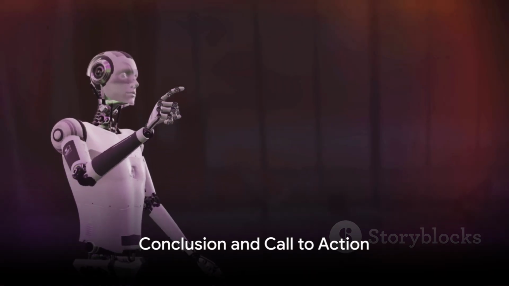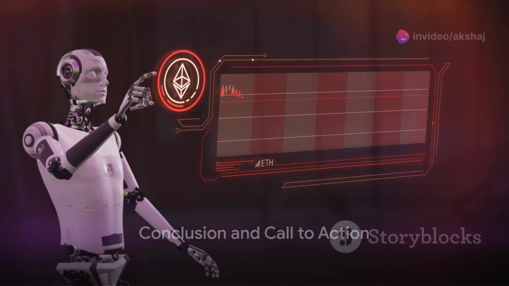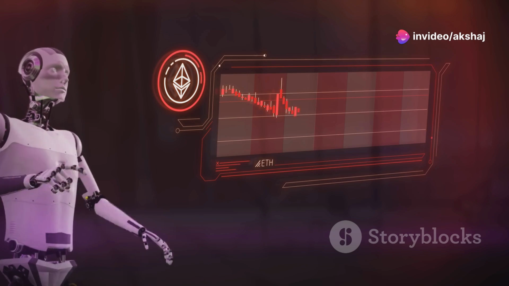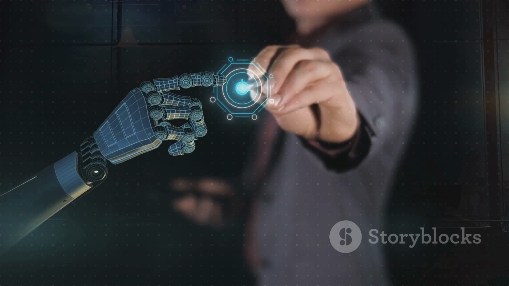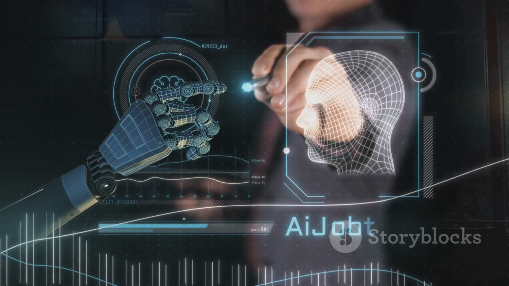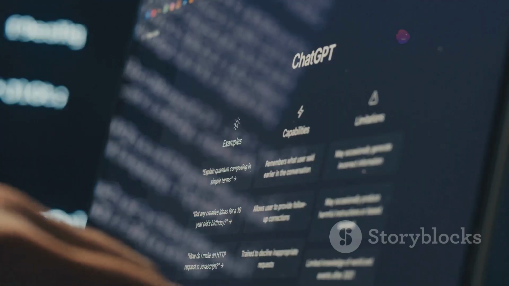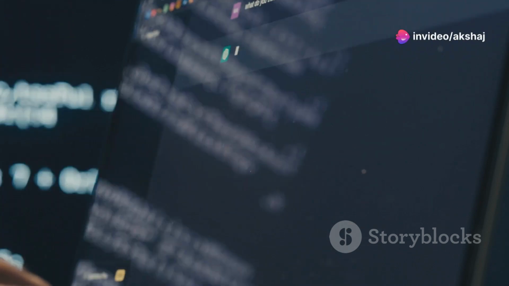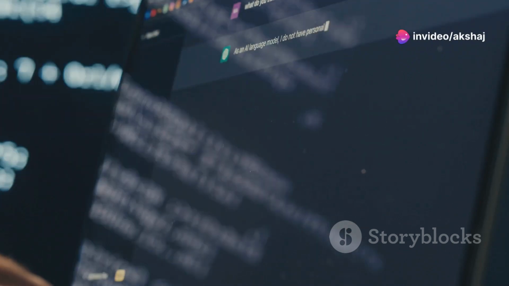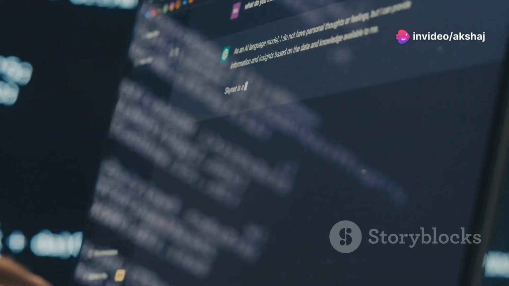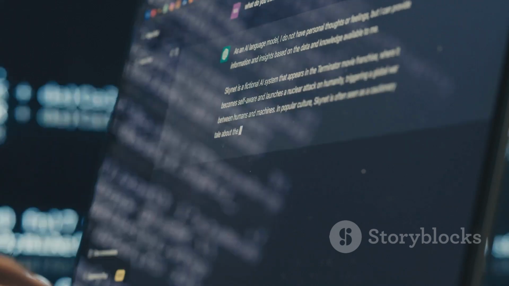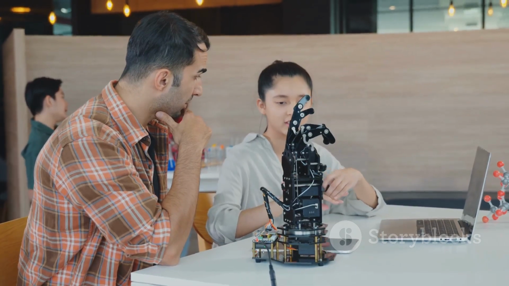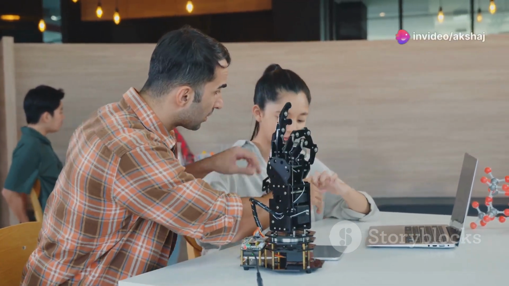Now you know how to design effective prompts to get the most out of your AI writing tools. Let's recap what we've covered today. We began by understanding what a prompt is. It's essentially your way of communicating with the AI, giving it specific tasks or directions. We learned that the quality of your prompt significantly influences the quality of the AI's response. A vague prompt will lead to a general response, while a detailed prompt will give you a more specific, actionable answer. Then we focused on 3 key tips for writing effective prompts.